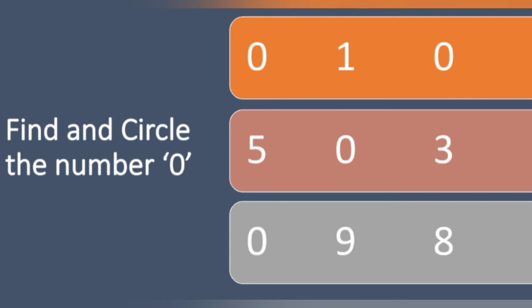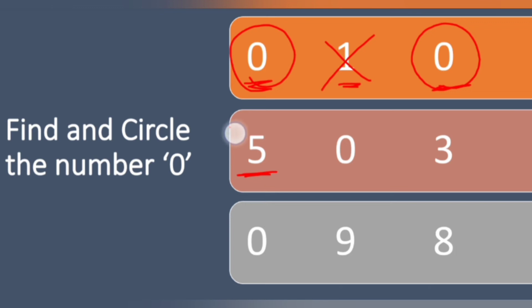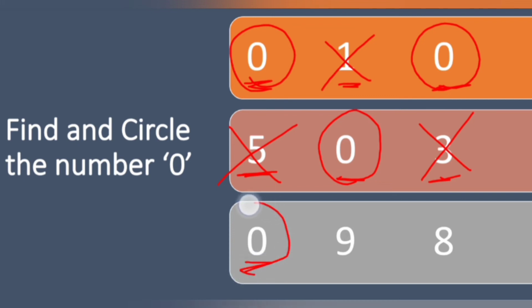Find and circle the number 0. Yes, this is the time. How will you identify the number 0? You have to tell us. The first one, is this the 0? Yes, circle it. Is this the 0? No. Is this the 0? Yes, circle it. Is this the 0? No. Is this the 0? The next one? Correct. Circle it. No. Is this the 0? Yes, kids. Circle it. You are getting it right. You have to tell me. No. Is this the 0? No.